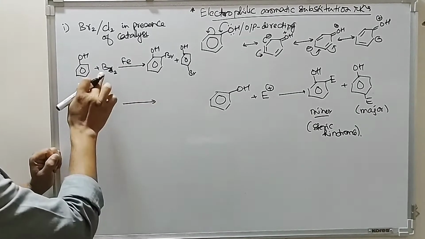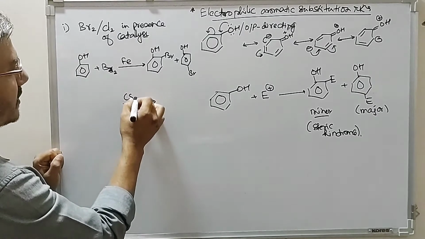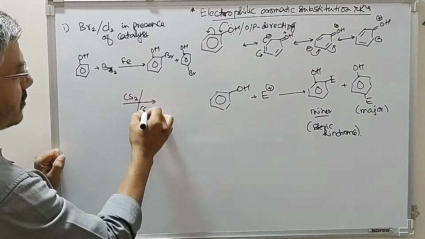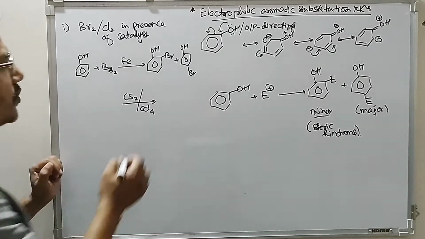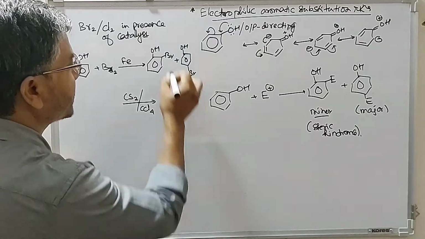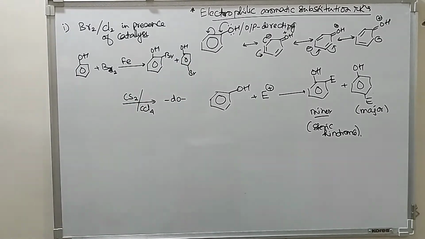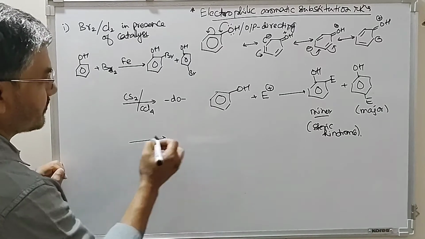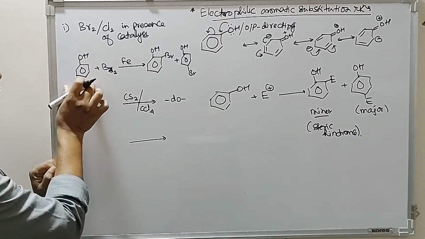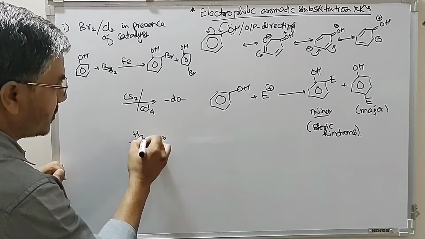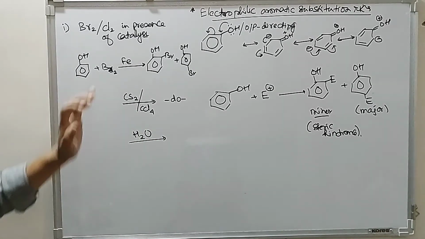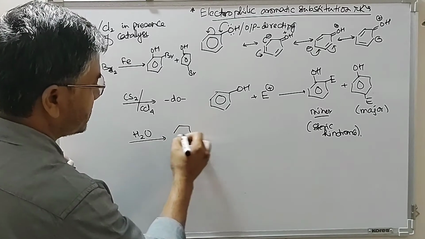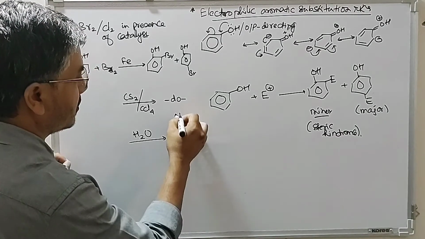If the same reaction, bromine dissolved in carbon disulfide or CCl4, is carried out, we get the same product, that is a mixture of ortho and para, and in this, para will be formed as the major compound. But if we look at this reaction very carefully, if the same reaction, phenol plus bromine, is carried out in water, that means bromine dissolved in water, we get a compound that is tribromophenol.